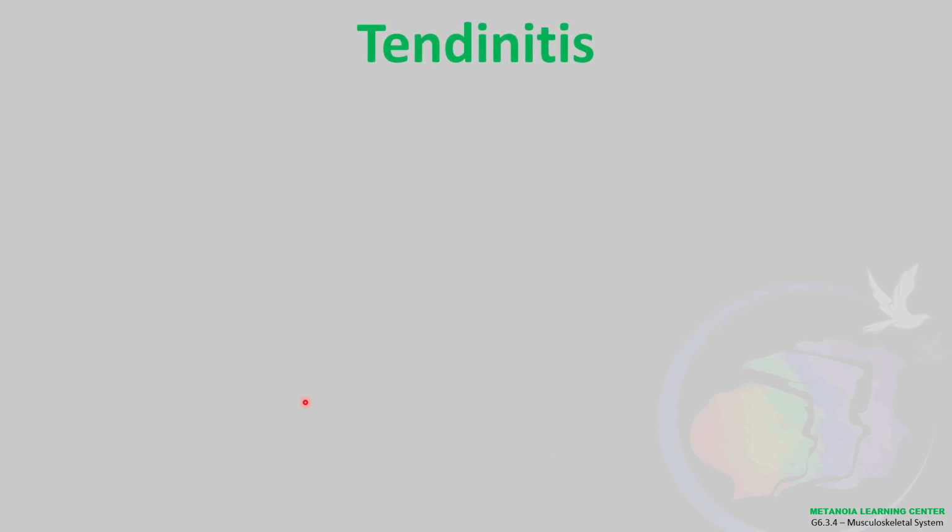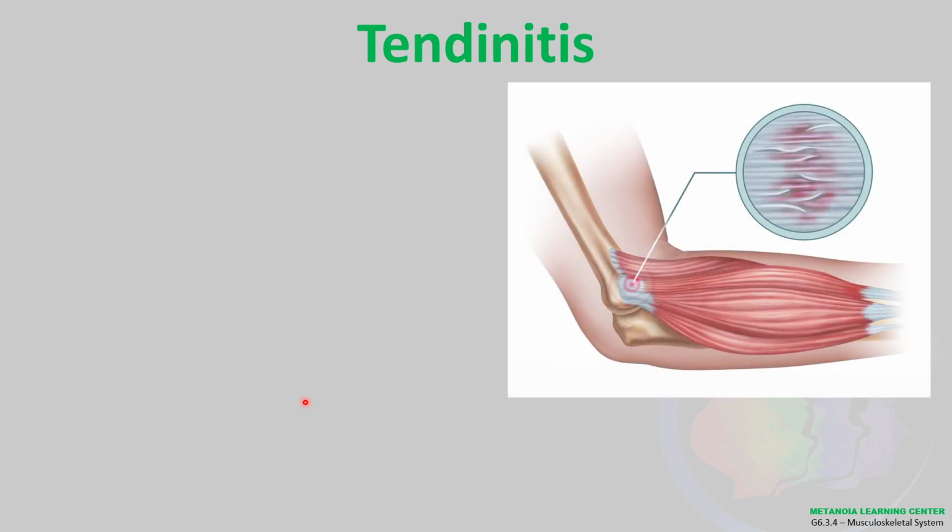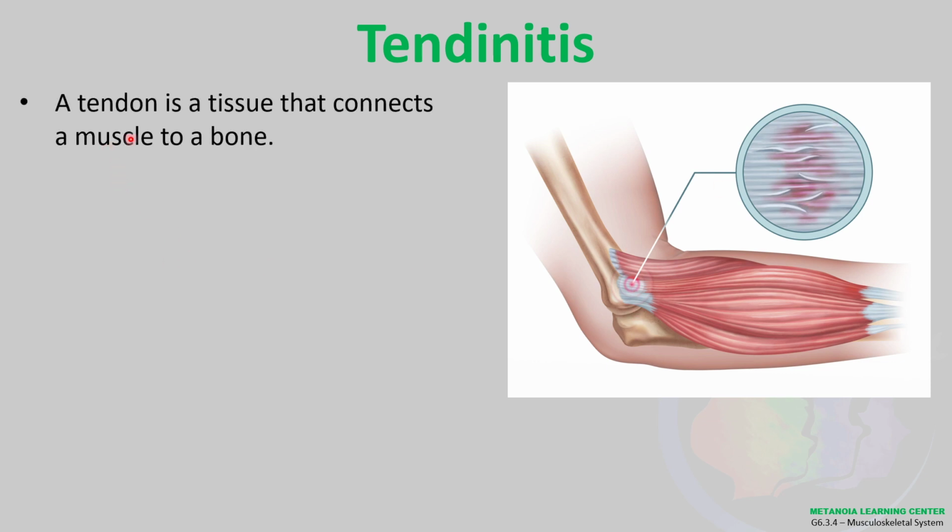Okay, next is tendinitis. Ano nga bang tendinitis? So, tingnan natin itong part na to, yung ng tendon. A tendon is a tissue that connects a muscle to a bone. Ito yung muscle, ito yung bone, so ito yung tendons. Okay? Yan ang tendon natin.